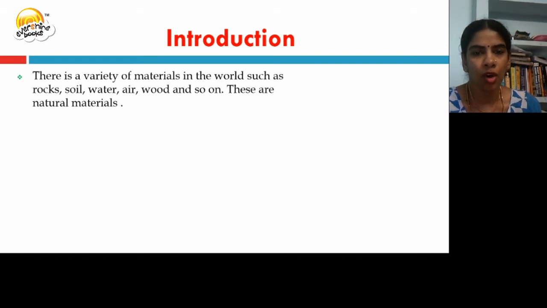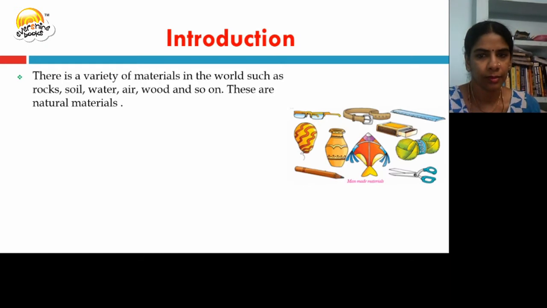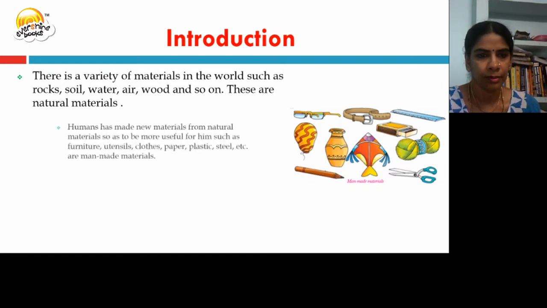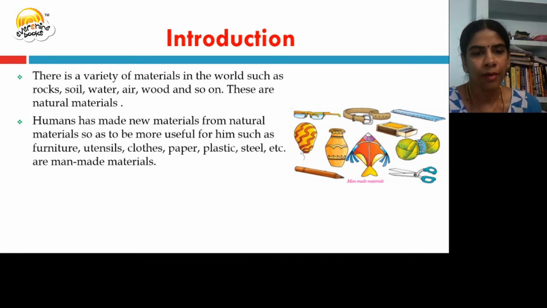There is a variety of materials in the world such as rocks, soil, water, air, wood and so on. These are natural materials. Humans have made many new materials from natural materials such as furniture, utensils, clothes, paper, plastic, steel. These materials are called man-made materials.